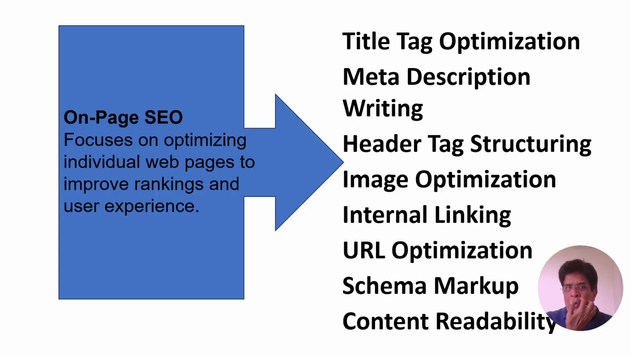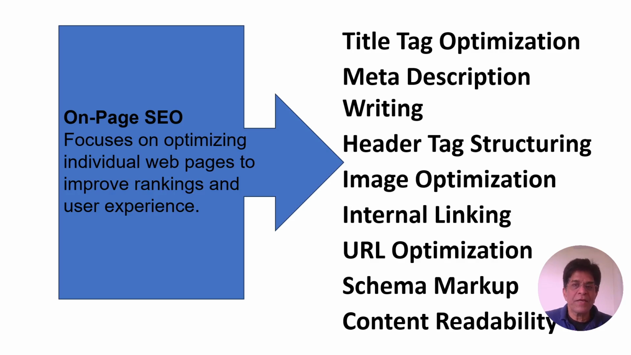How can we do on-page SEO? On-page SEO focuses on optimizing individual web pages to improve ranking and user experience. As we have already seen, the search engine has its own algorithm to identify your website, crawl it, index it, and rank it.